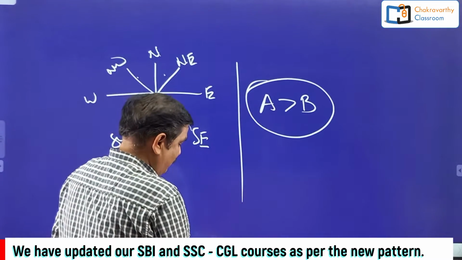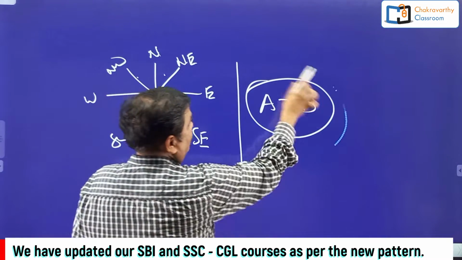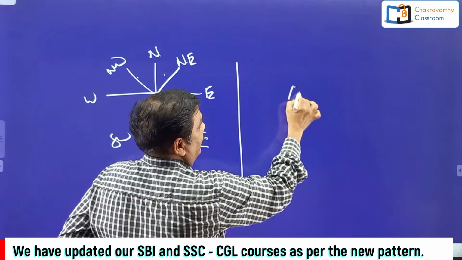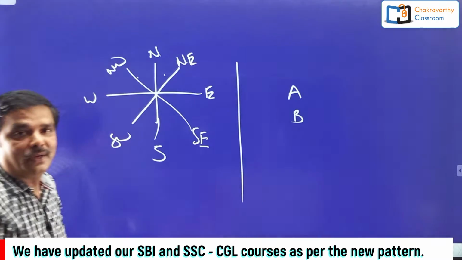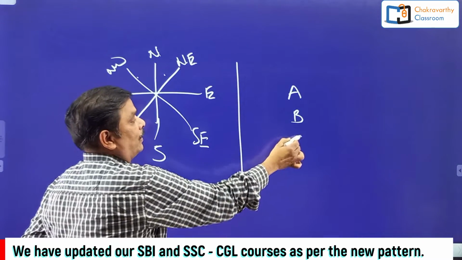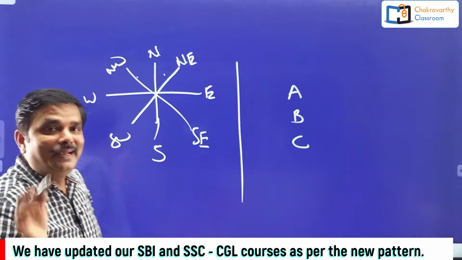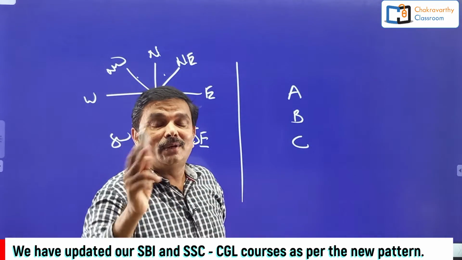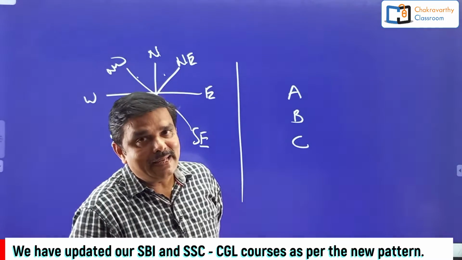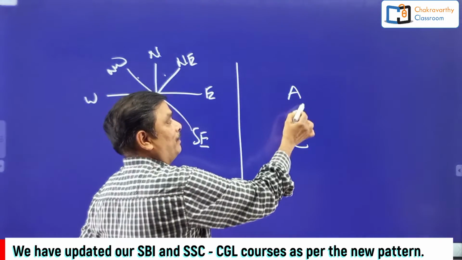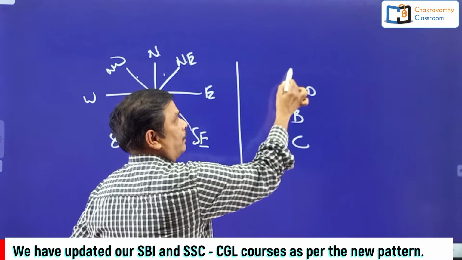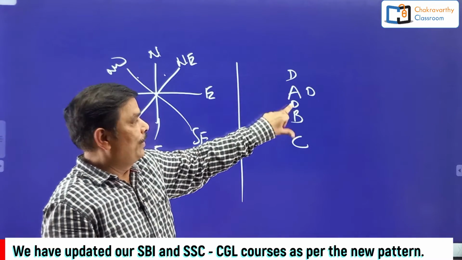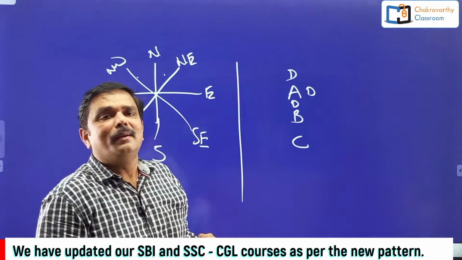A is taller than B. Simply, instead of using the mathematical symbols, you can use it in this way. A is taller than B. Simple. B's place is fixed. Suppose they have given B is taller than C. And they have given D is taller than B. In this case, the indirect comparison between A and D. D is taller than B. You can place D here, here or here. That means D can be taller than A or equal to A or even shorter than A.